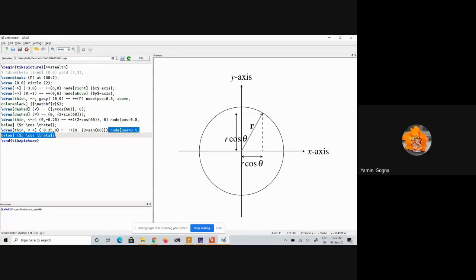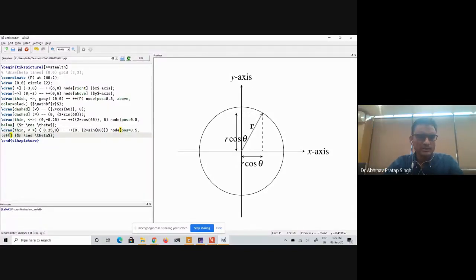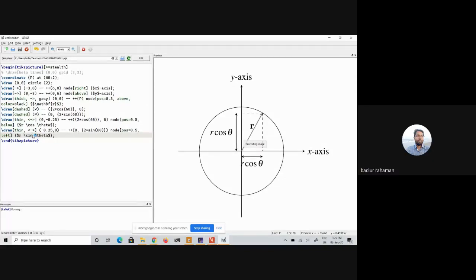Okay. So first of all, I should also change, in case of below, it should be on left. Left. Okay. So let us do that. And instead of cos, what I'm saying now is... Okay. Yeah. So you see that now the code becomes very reusable. You can use it again.